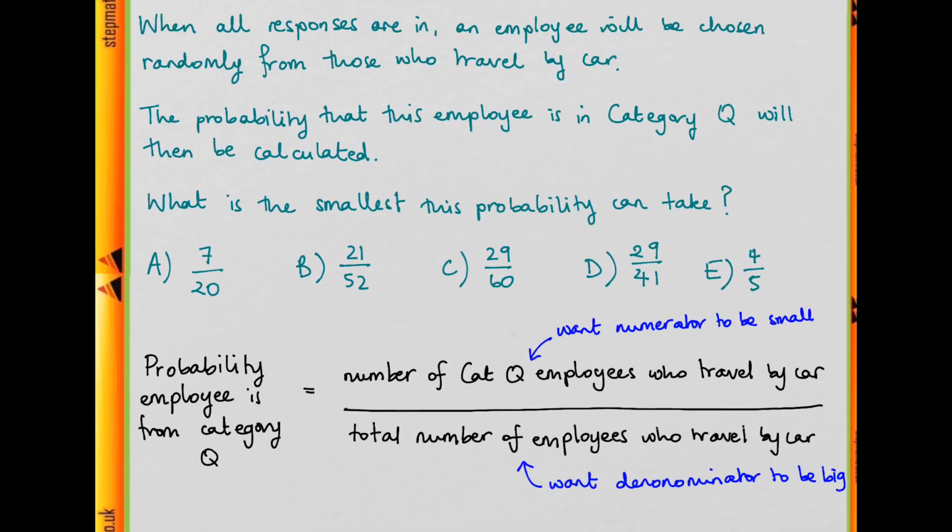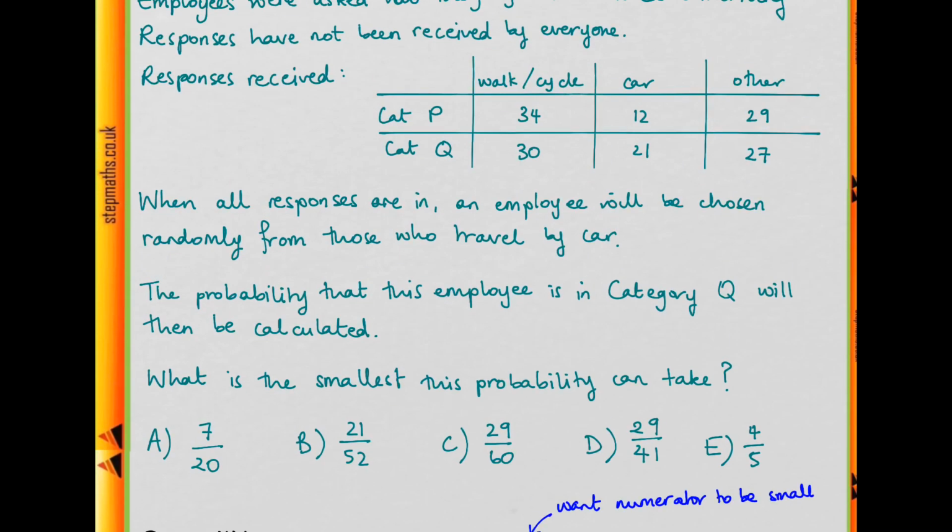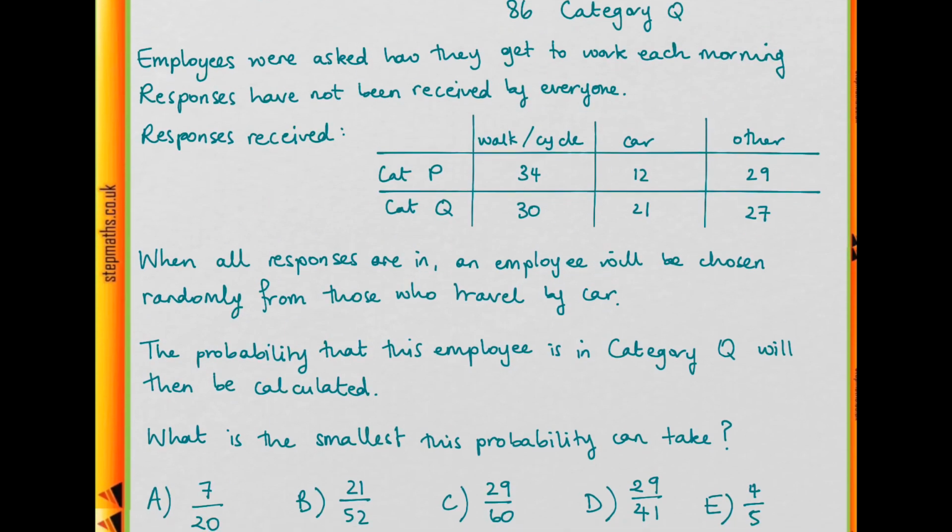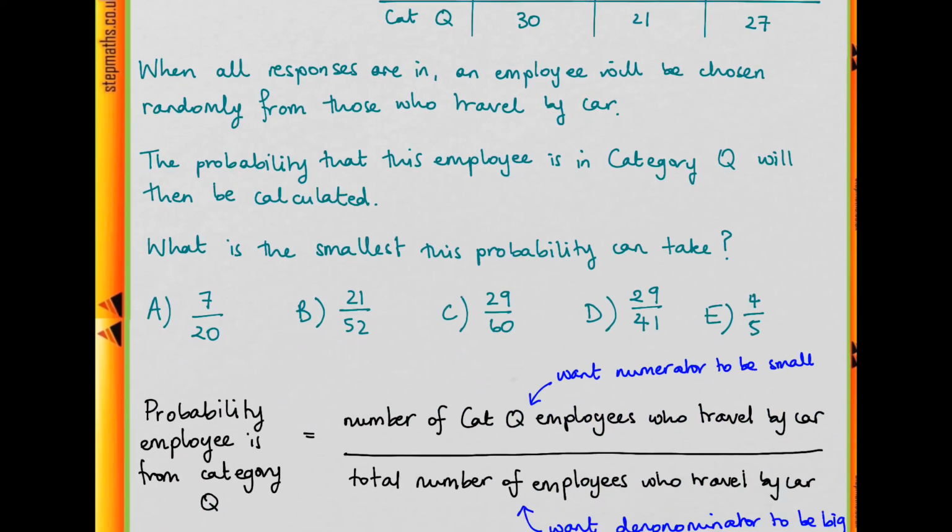So basically we want a lot of people travelling by car, and we don't want many of them to be from category Q. So we want as many of these people who haven't responded to be in category P and travelling by car as possible. Let's work out how many category P and category Q employees have responded already.